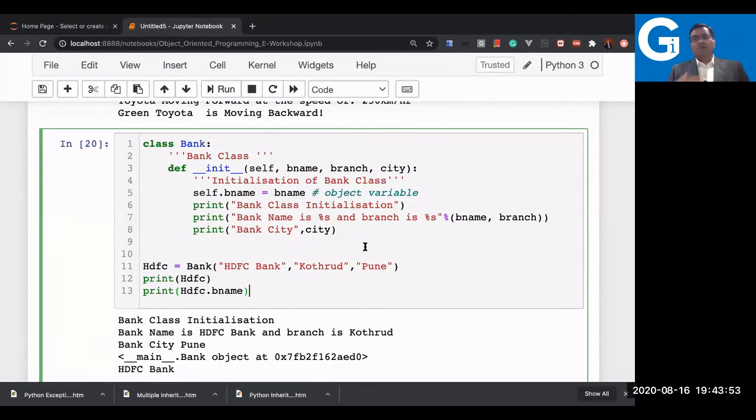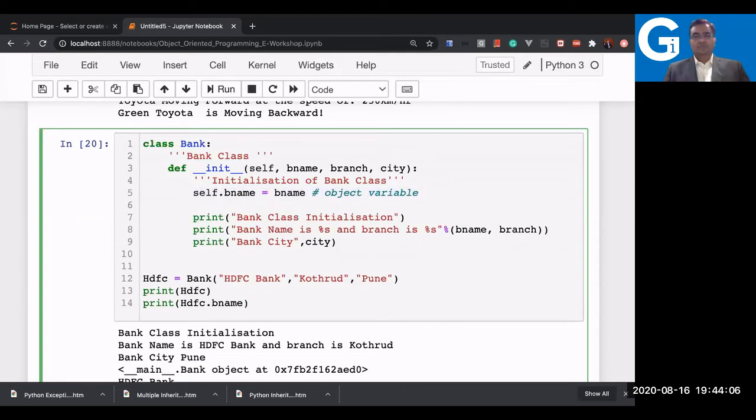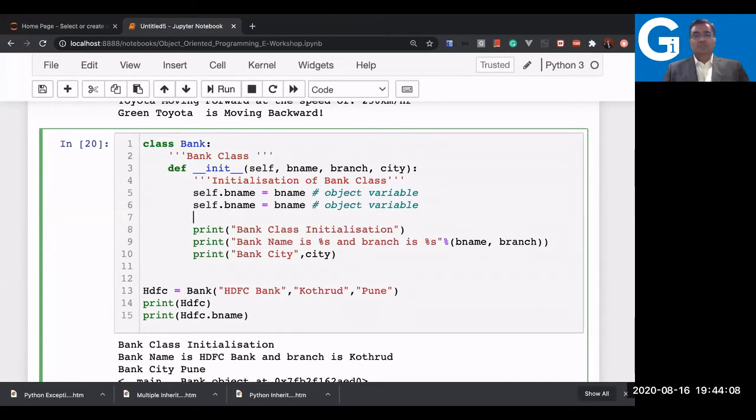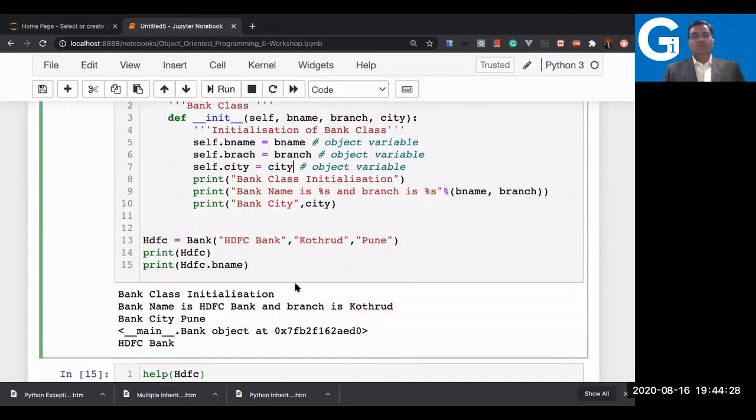We'll be understanding other types of variables also, like class variable, global variable, but let us understand the object variable first before we go for the class variable. Now here, let us define all these variables as object variables. One more is there. So first one is bname, then branch. You have to write the value as branch here. Third one is city. And let us see how it works now.